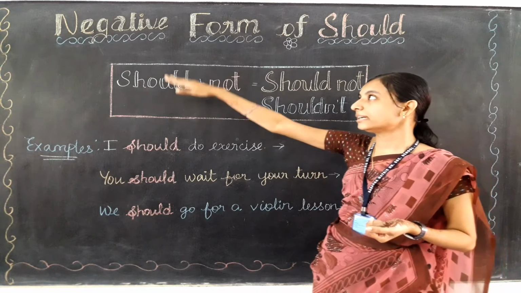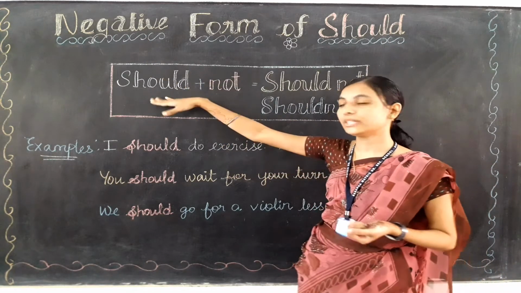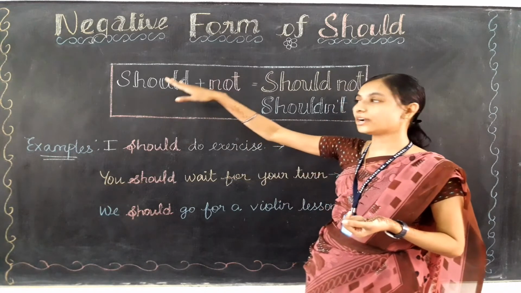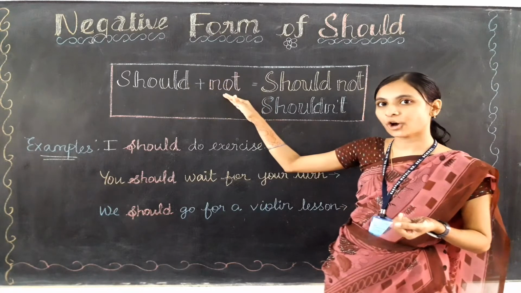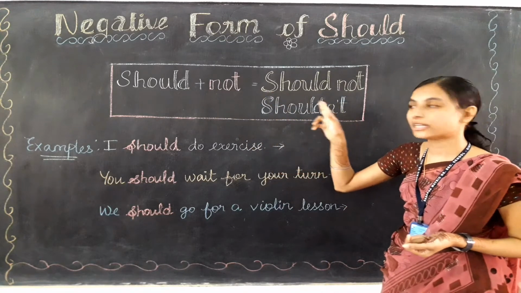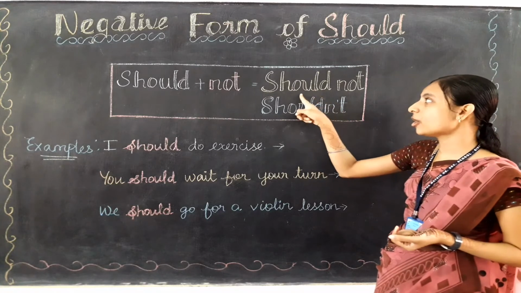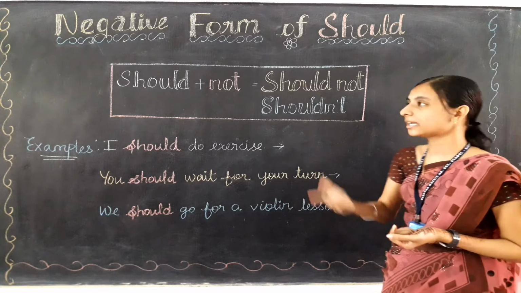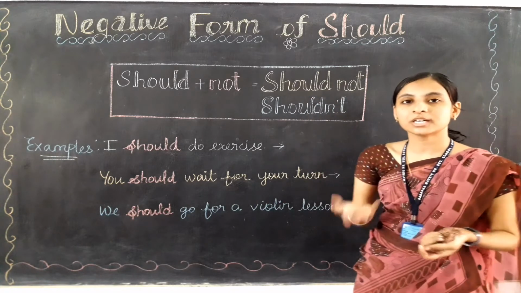Okay. So when we say that it is a negative form, we need to add not to the auxiliary verb. Here the auxiliary verb is should and we are going to make it into the negative form. Then we need to add not. Then should plus not will be, yes, should not. Should plus not will be should not only. So we can also write in the short form, that is shouldn't. Okay, should not is the full form and shouldn't is the short form.